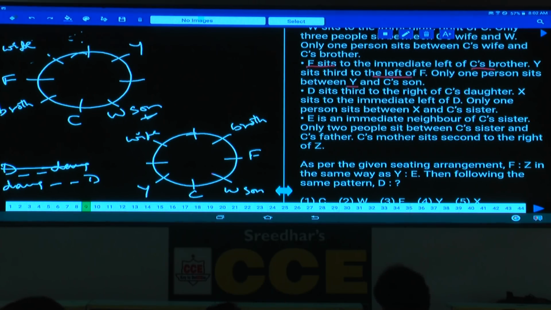Hence, D must be here. And who is D? Now, this D is the wife of C. And X will be here. Now, this D sits third to the right of daughter. Hence, daughter will be here. Clear now? D sits third to the right of the daughter.